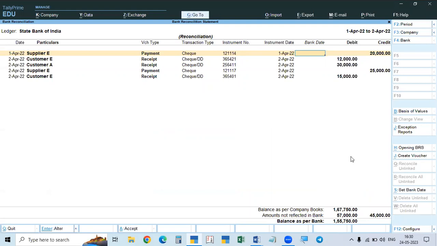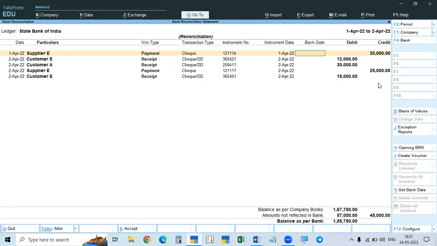The reason for this difference is these changes. See here, these three are deposited. When you deposit, our balance will increase. So this amount is after these deposits, but these deposits are not entered in the bank, so the bank book will show less amount. That is why these things are to be reduced. If we reduce 57,1,750, it is 1,10,750.